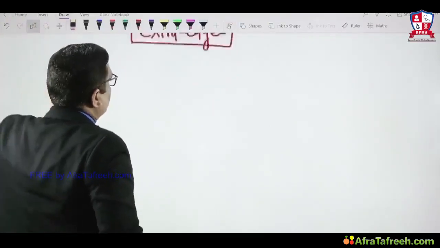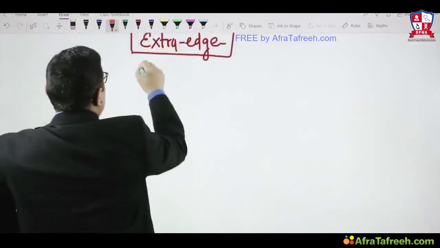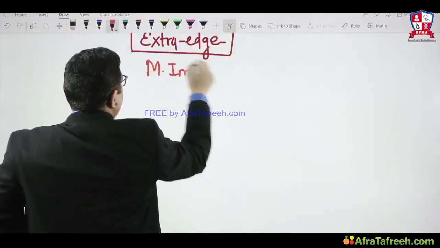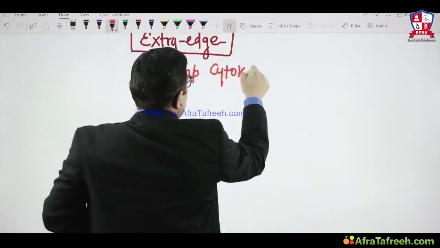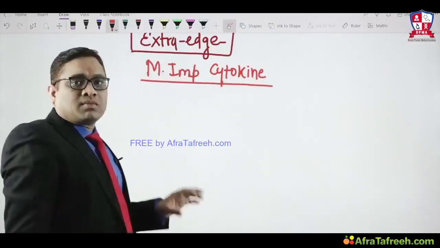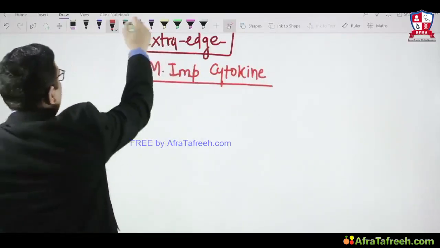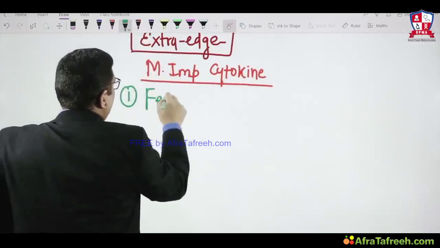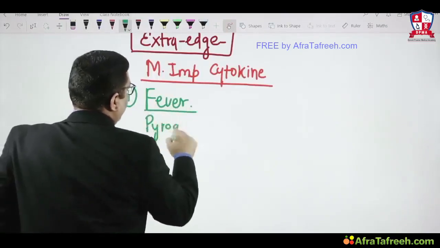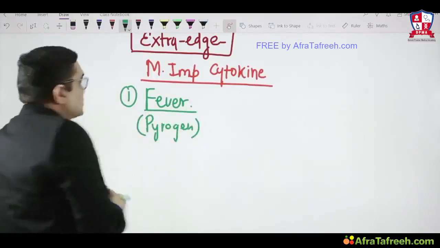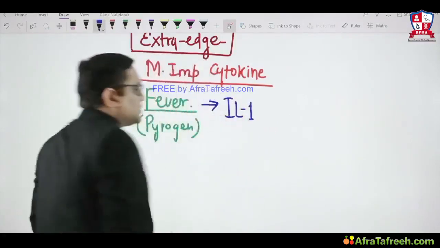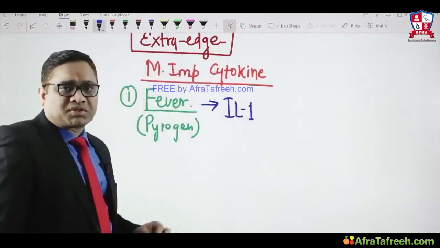Here, the heading is most important cytokine. What is the most important cytokine for fever? This was a question in the All India exam. What is the most common cytokine for fever, which is also called pyrogen? The most important cytokine for fever is interleukin 1, right? So interleukin 1 is the most important cytokine for fever.